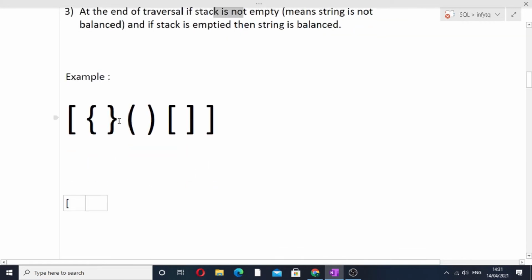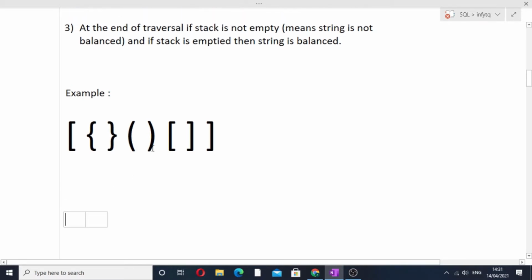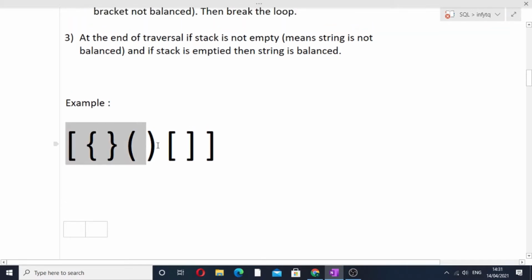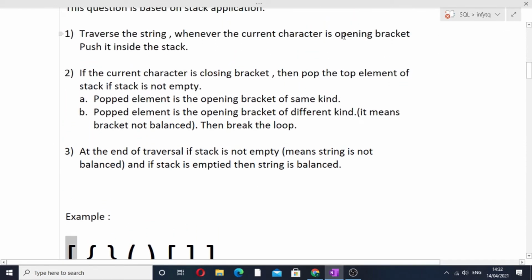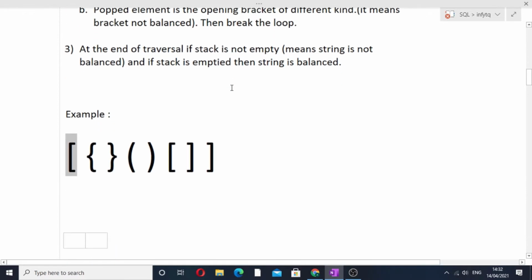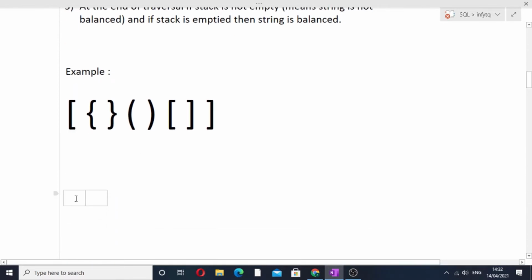Okay, so now let's suppose that this is a stack. Initially it is empty. Now what we'll do, we will start a traversal on this particular string. So first our I is at this particular character. Now we'll check if the current character is the opening bracket. So whenever the current character is the opening bracket, push it inside the stack. So we will simply push this particular bracket inside the stack.